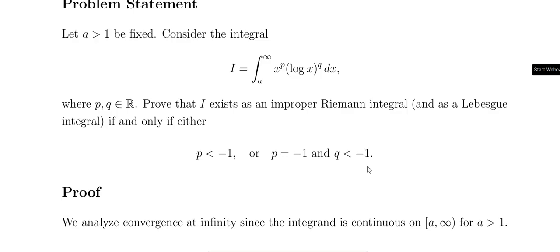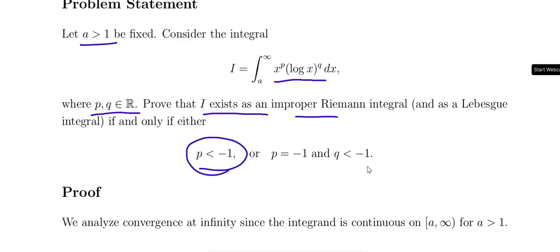So, this is, a greater than 1 is fixed. Consider the integral x power p, log x whole power q dx, integral a to b, p comma q belongs to R. This integral exists as an improper integral and also as a Lebesgue integrable, in the case of p less than minus 1, or p equal to minus 1, or q less than minus 1. Okay. So, like that.